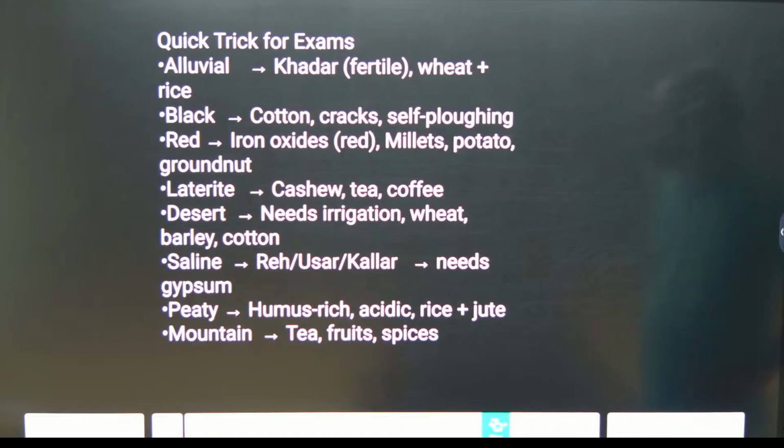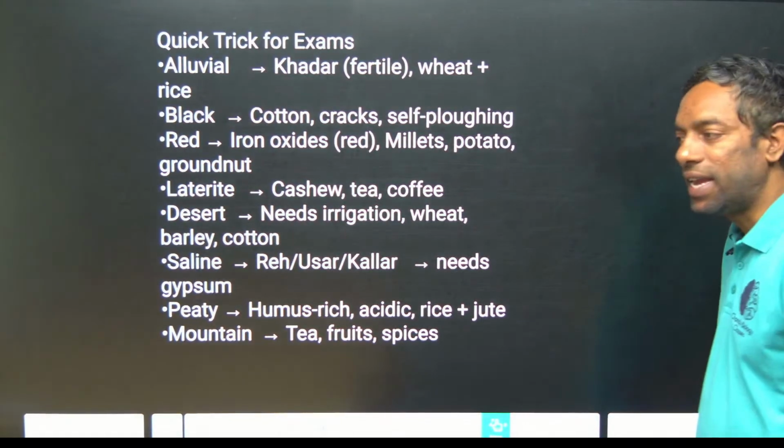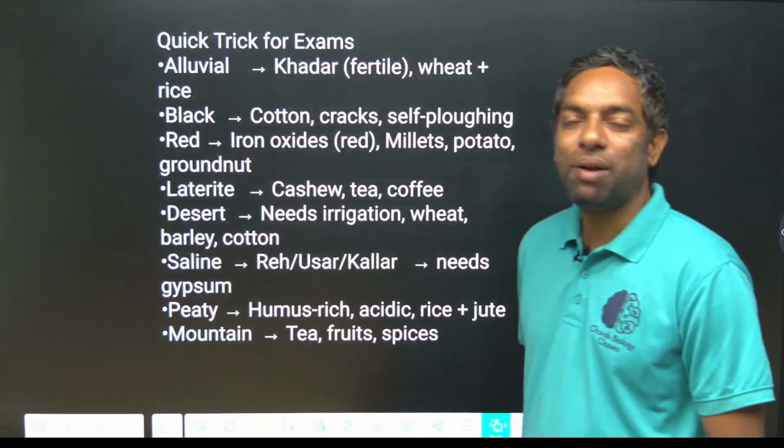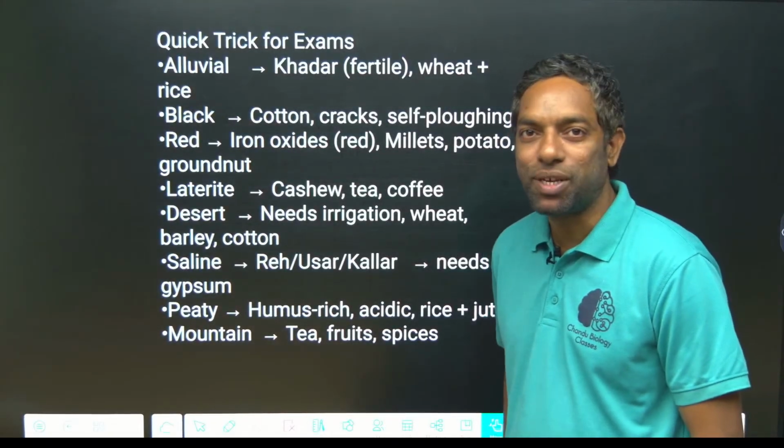Saline soil is called Reh, Usar and Kallar, and needs gypsum. Peaty soil is humus rich, acidic in nature, and rice and jute are grown. Mountain soil is fertile for tea, fruits and spices. These are the quick revision points for the exam, guys. I made the most important points from the MCQs.